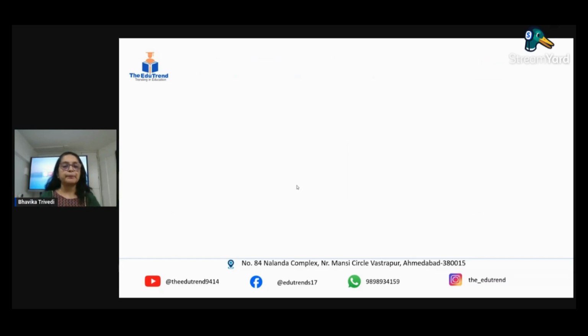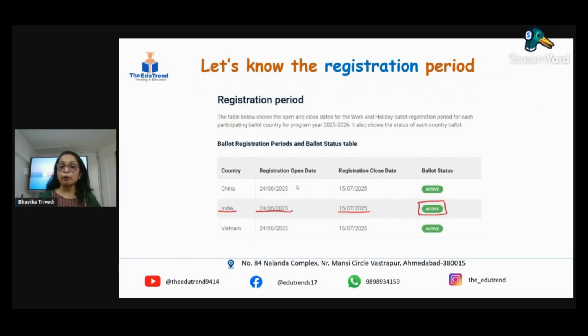Simple logic. Let's know the registration period. Today is 1st July, so the ballot for this is open. Those who are between 18 and 30, who have a passport and a national ID card, can apply and register because the date is still open today.